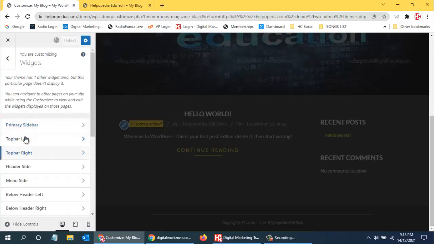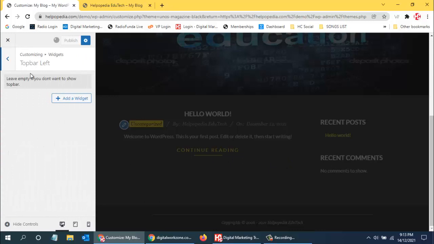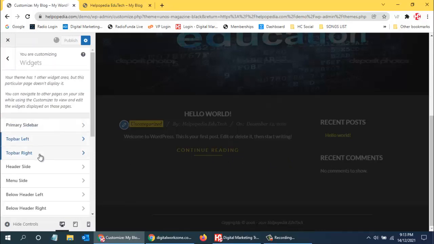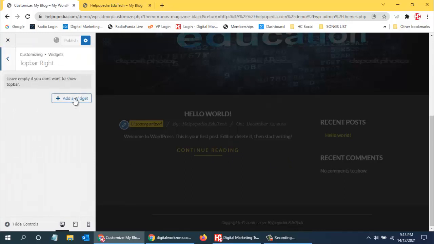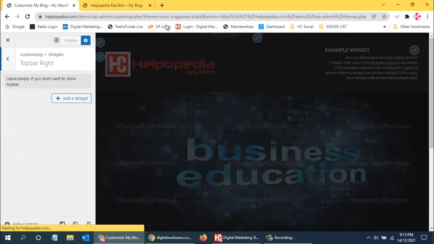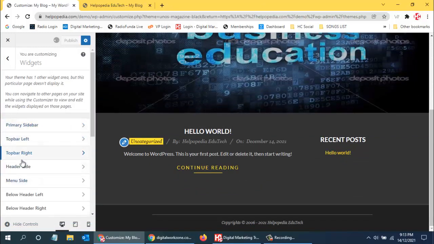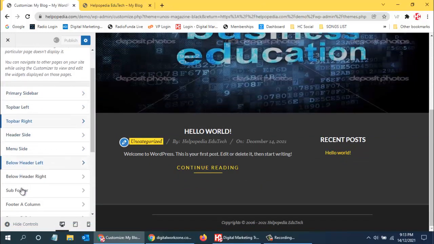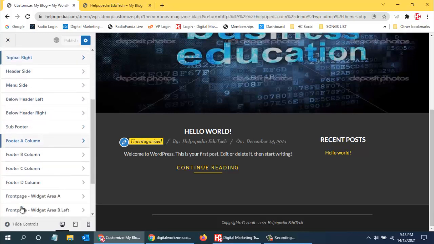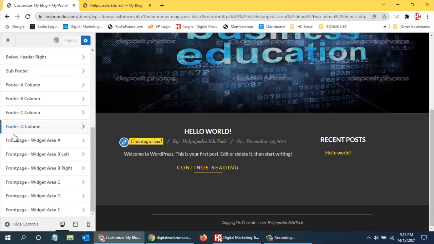Then top left hand side bar, if you want to place something on the top right hand side, these are the things that you can place anywhere on the website. So these are the widgets that you can place. Wherever you see the panel, these are the different places on the website. Everything will have different places and different names over here, wherein you can add the content. So like this we can use all these things.